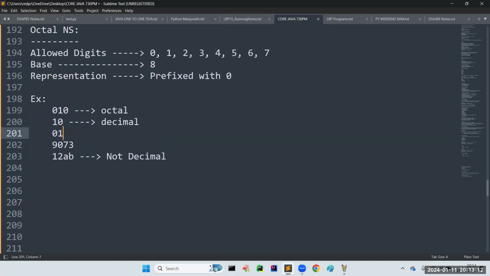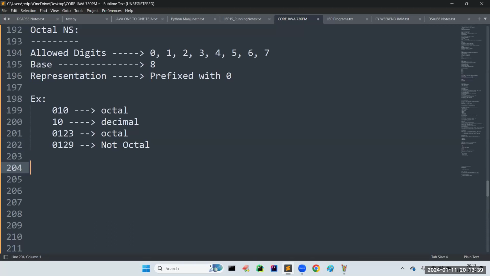Now I am taking 0123. Is it octal? Yes, it is octal. If I am taking 19, is it octal? No, sir, it is not octal. The reason is the allowed digits are from 0 to 7 only. If you take 9, it won't come into the picture.